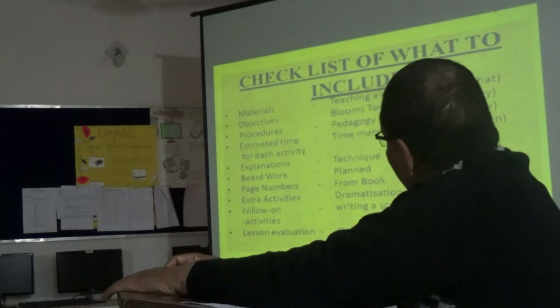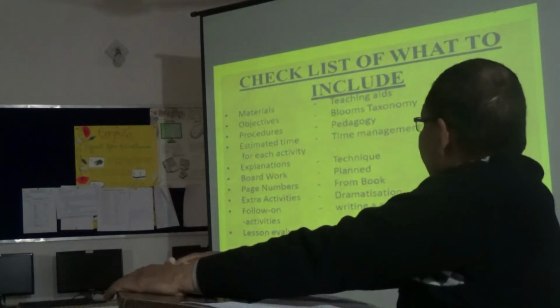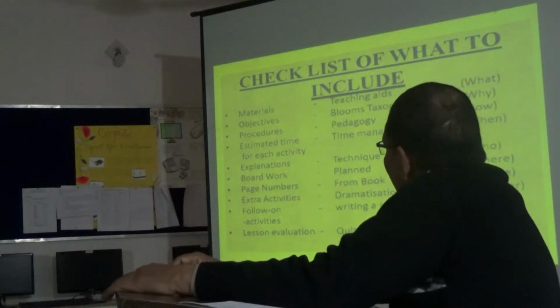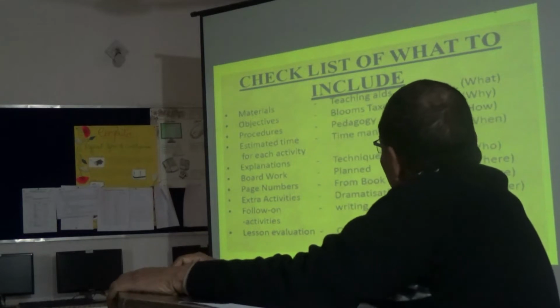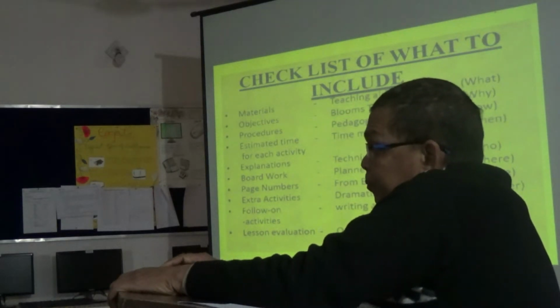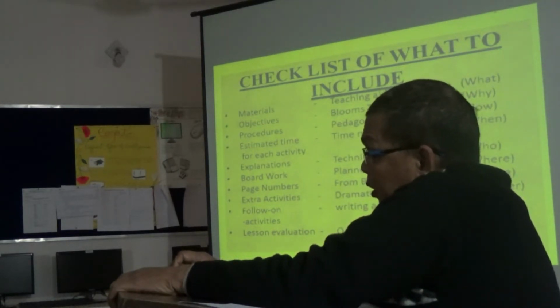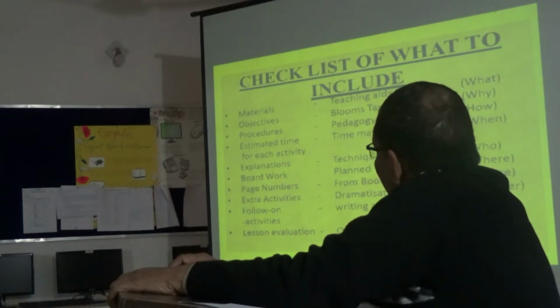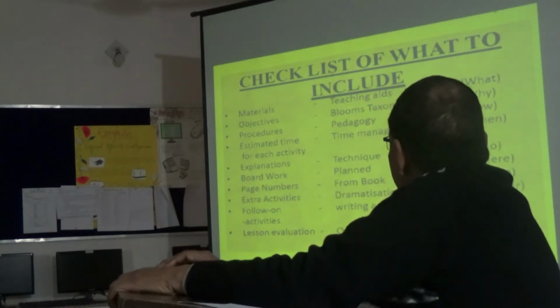There should be a checklist also of what to include in the lesson planning. So a checklist should be there also. In the checklist, what materials will be required, that is called teaching aids.